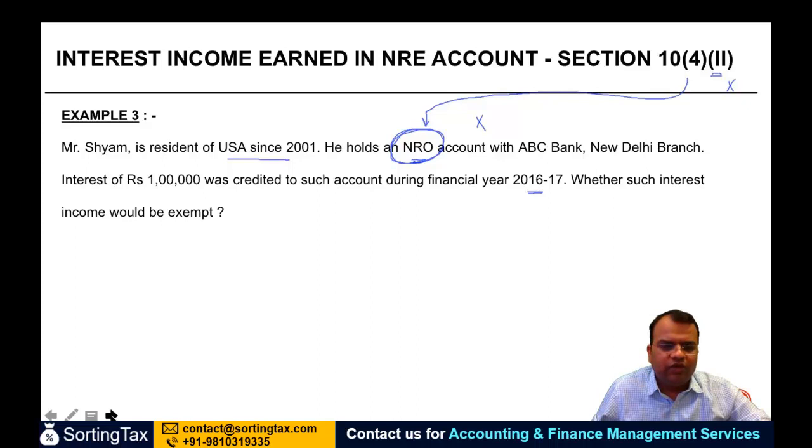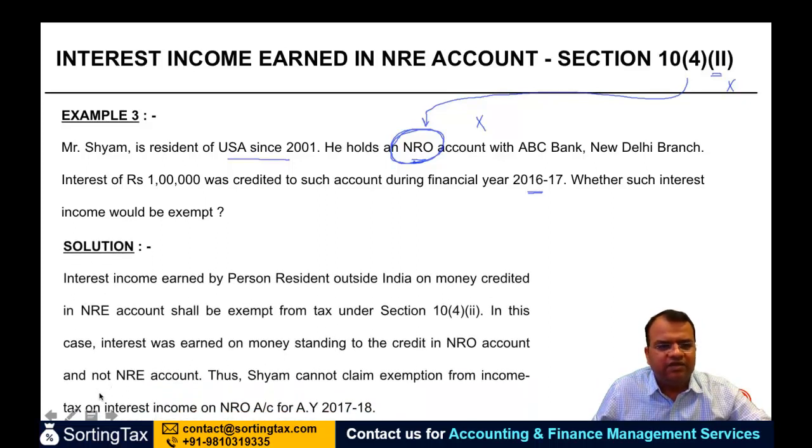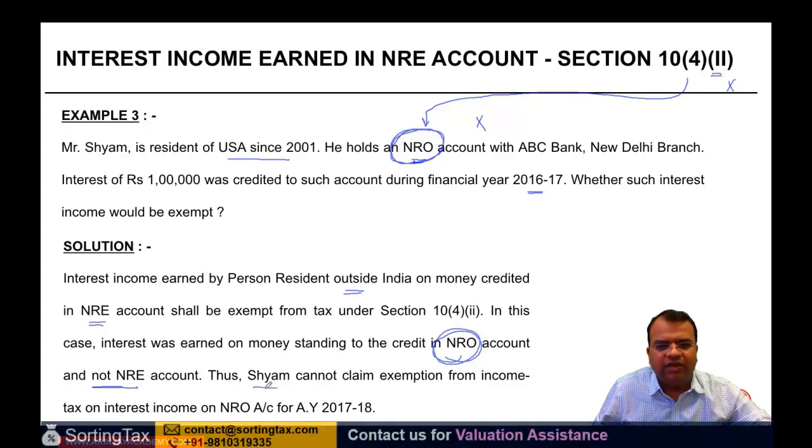I don't need to look at all the remaining conditions because the fact is the account on which the interest has been received is not eligible for exemption. Interest income earned by a person resident outside India on money credited in NRE account shall be exempt from tax. In this case, interest was earned on money standing to the credit in NRO account and not NRE account. Therefore, Shyam cannot claim exemption from income tax on interest income on NRO account for assessment year 2017-18.